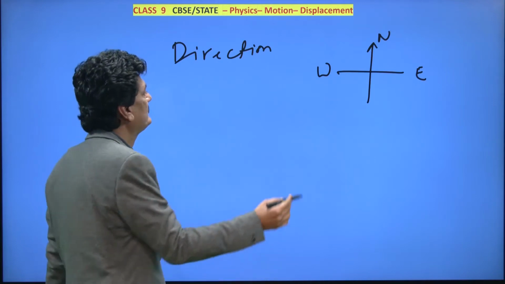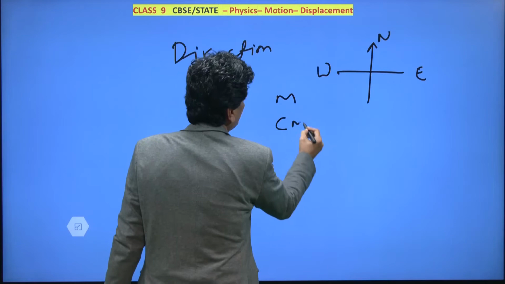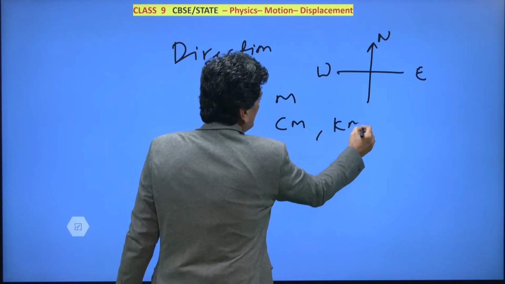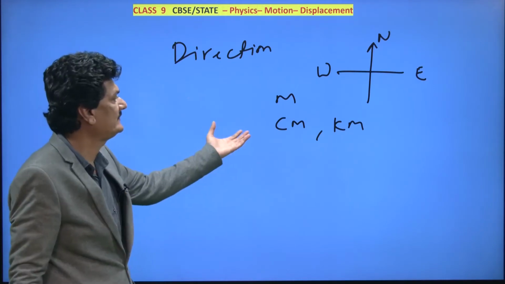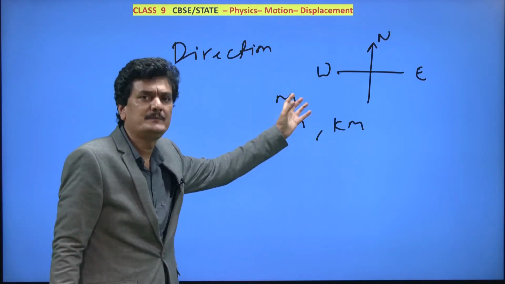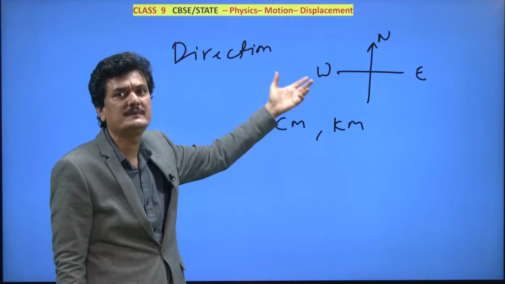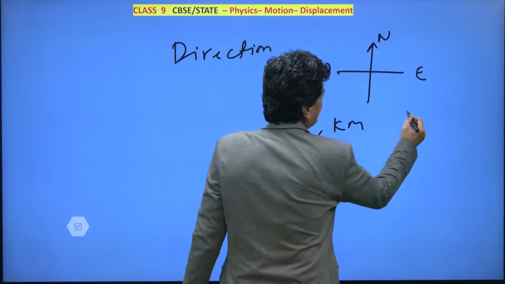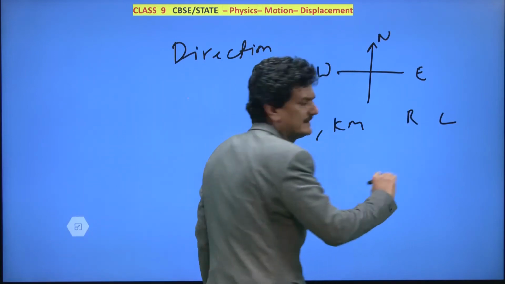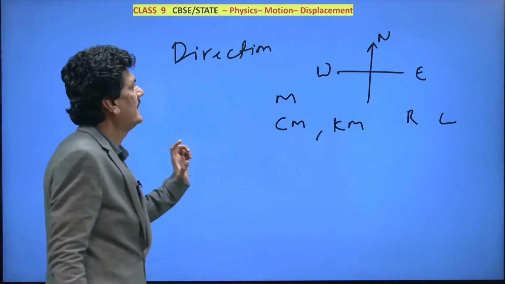The SI unit is meter, and commonly used units are centimeter, kilometer, miles, whatever you can use. But how do you specify displacement then? This many meters north, this many meters east, this many meters south, or to the right, to the left, up and down.